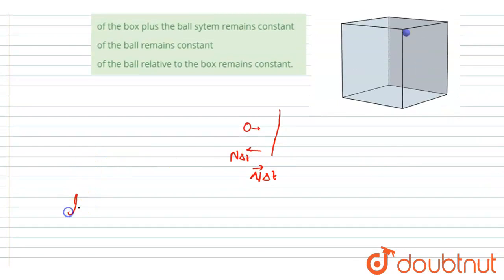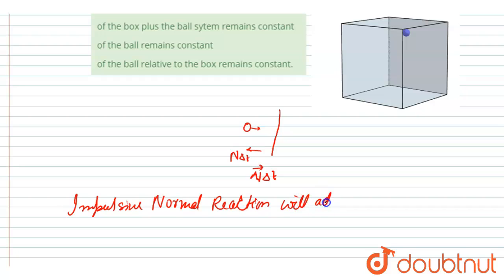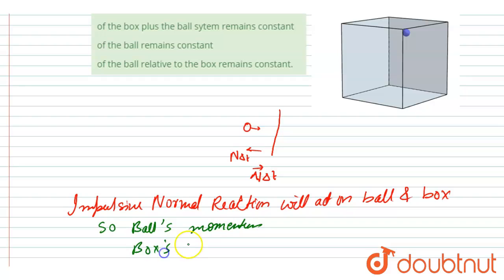So I will write here impulsive normal reaction, rather I would say, will act on ball and box, because of which individually the momentum will change. So ball's momentum and box momentum both will change individually.